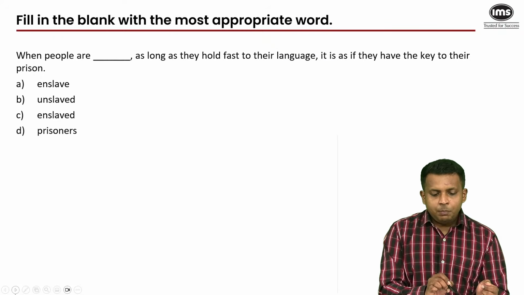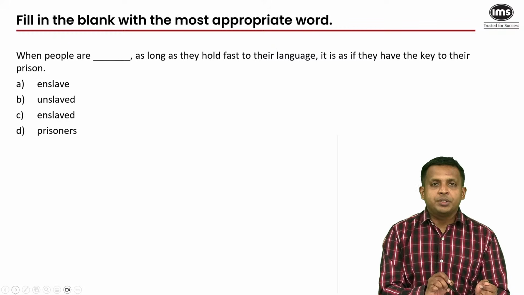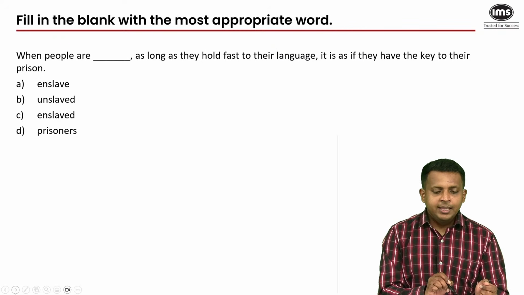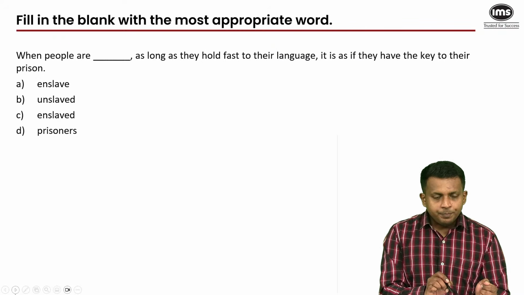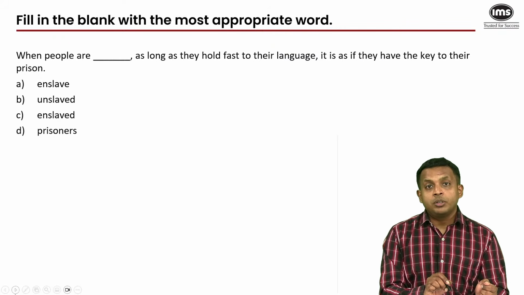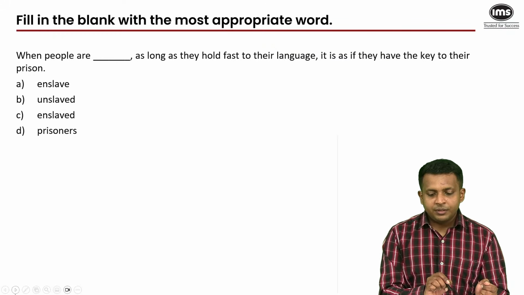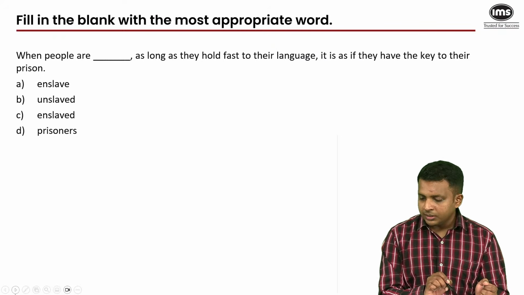When people are blank, as long as they hold fast to the language, it is as if they have the key to their prison. Now, this is a bit challenging. Read the sentence properly. Read it twice if you have to, read it thrice if you must. First, understand what it means, understand the context. The context is in the second half. It is as if they have the key to their prison. And be very careful. This is a tricky question. Let me see what your answers are.